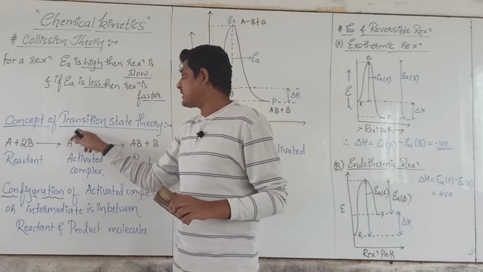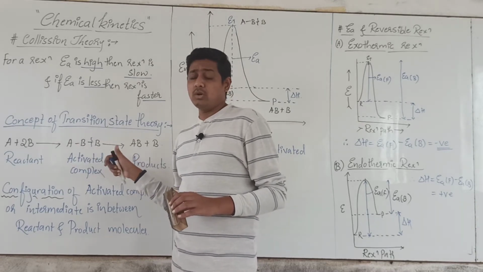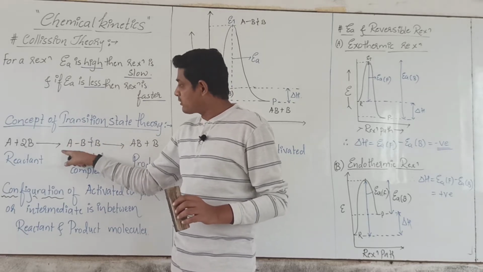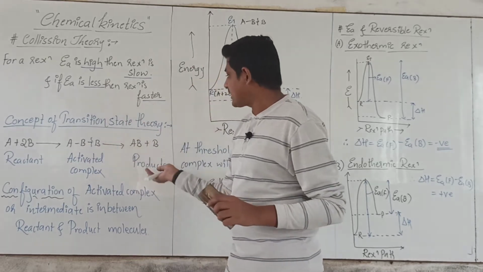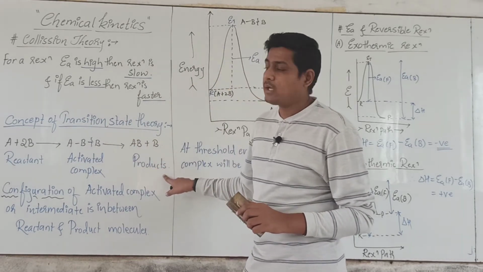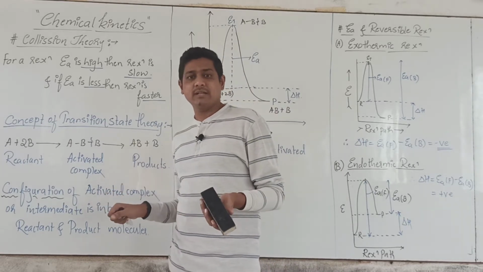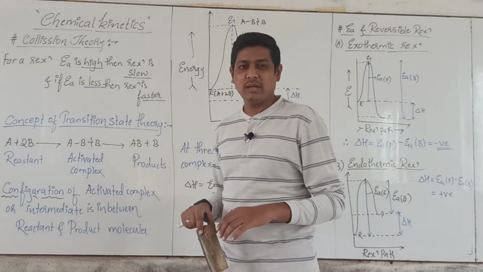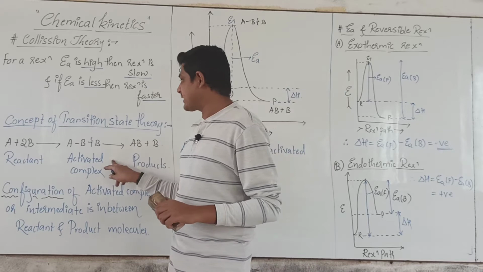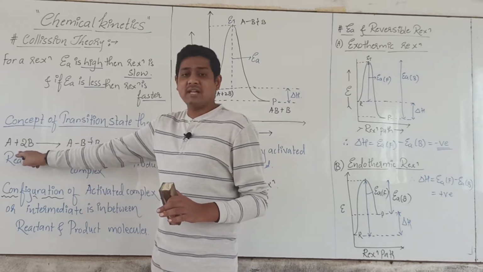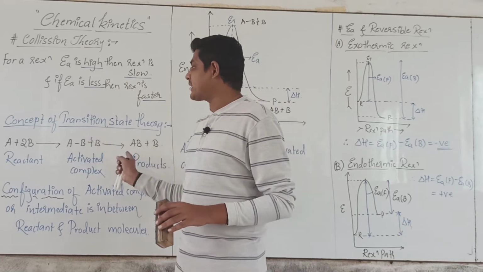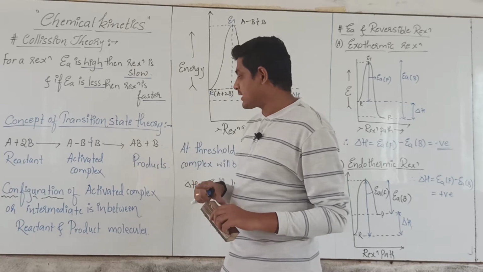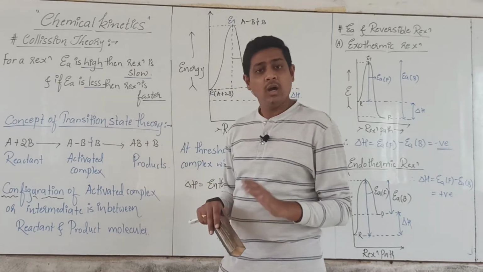As I have already said, this is highly unstable. Highly unstable means old bonds will break, new bonds will form, and that immediately gives rise to the product. So what does the activated complex, or reaction intermediate, refer to? The configuration, meaning the structure, of the activated complex does not look completely like the reactant, nor like the product. It is in between that of the reactant and product. So the configuration of the activated complex, or reaction intermediate, is in between that of reactant and product molecules.